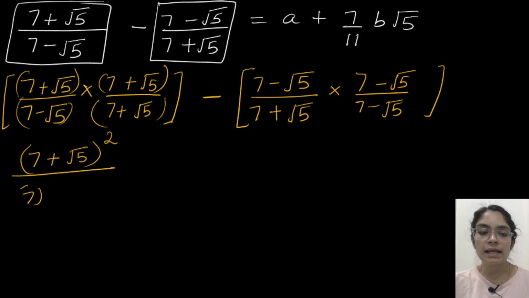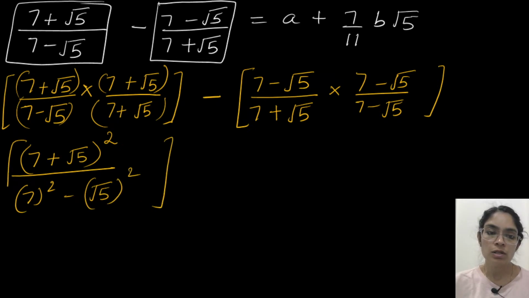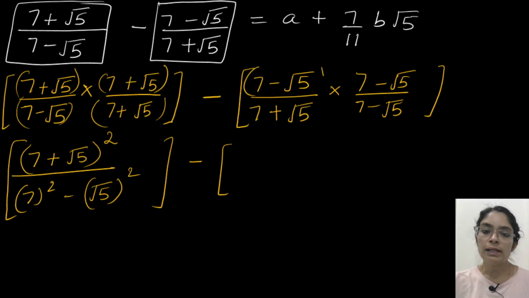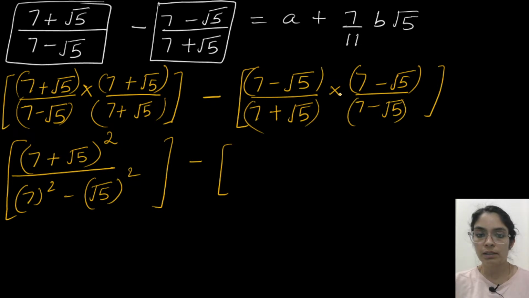Denominator same, a square minus b square. It's always this identity only which we have to use. So this is only the first part. Now second part, same way. Numerator with numerator we have to multiply, and denominator with denominator, because two fractions are getting multiplied. Don't take any LCM here.